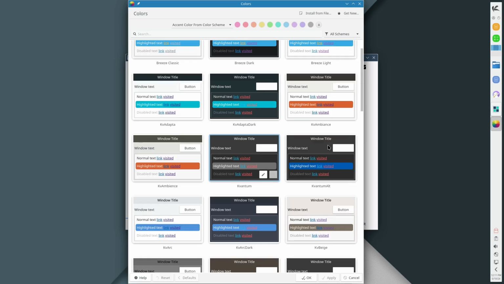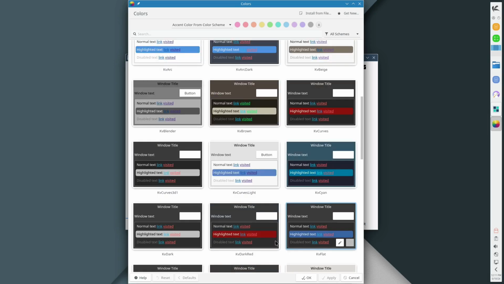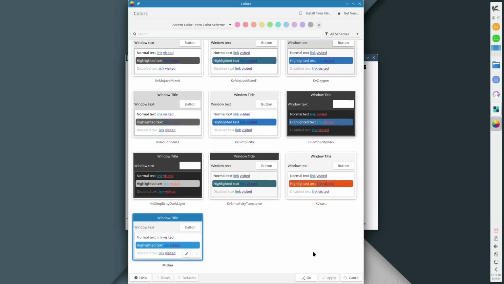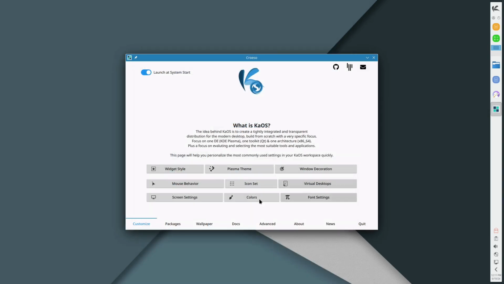What is highlighted? No idea which one is actually selected right now. Oh, I guess it's the bottom one. Is it Midna, I think? All right, so here's your font settings.